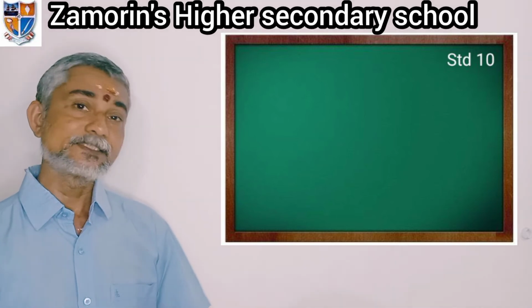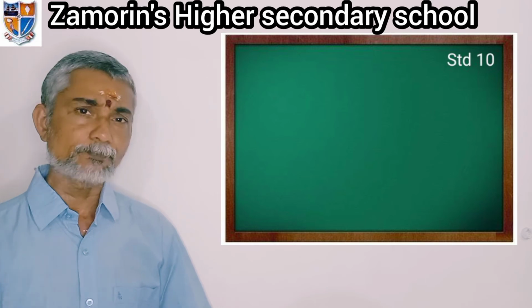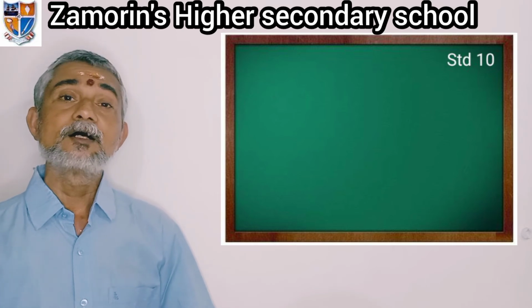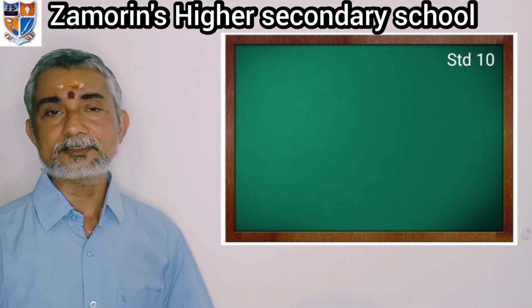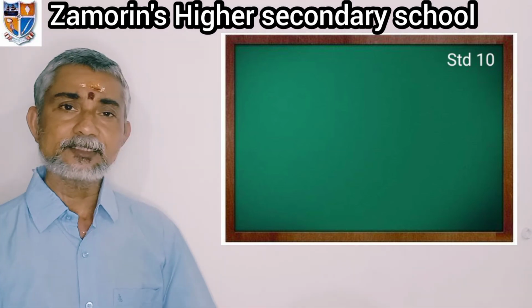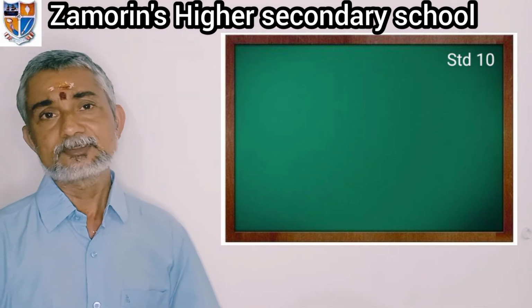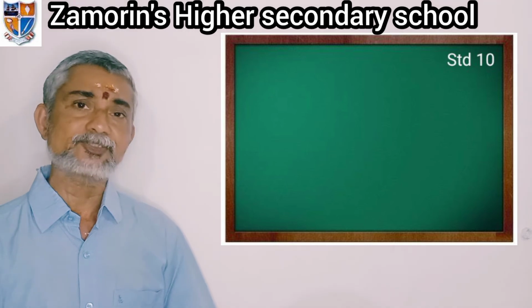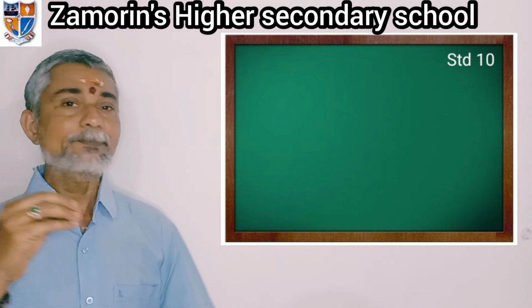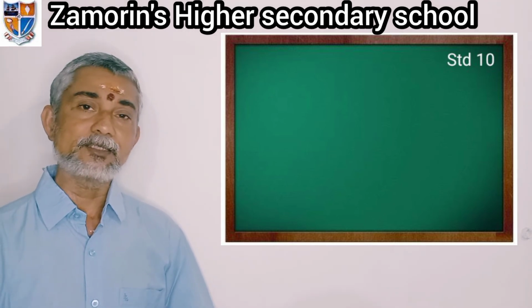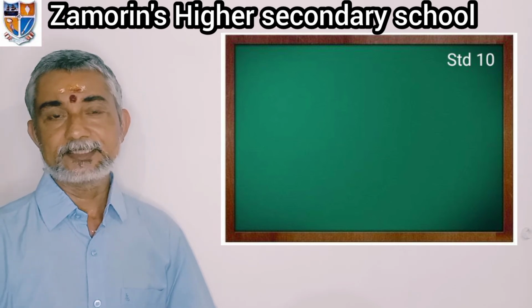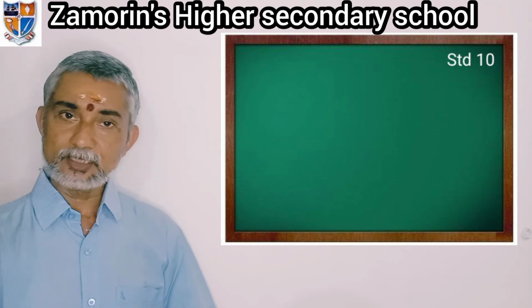Impure copper is taken as the anode and pure copper rod is taken as the negative part, that is the cathode. By giving electricity and a suitable electrolyte, that is copper sulfate, the pure copper particles will be deposited from the positive side to the negative side, from anode to cathode.